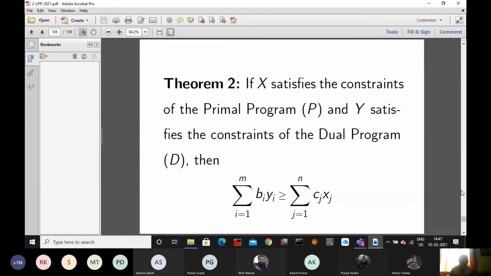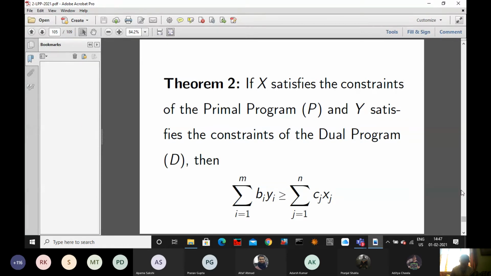So the theorem I have told, theorem 2, is the weak duality theorem. And if it becomes equal, then it is the strong duality theorem. The strong duality theorem says that when both the primal and dual are consistent and optimal, then this value equals this value. That's all.